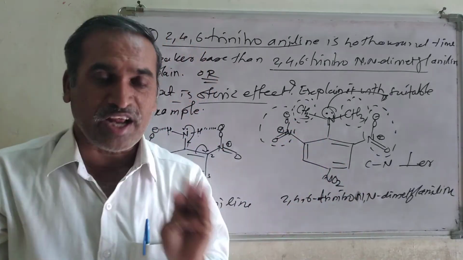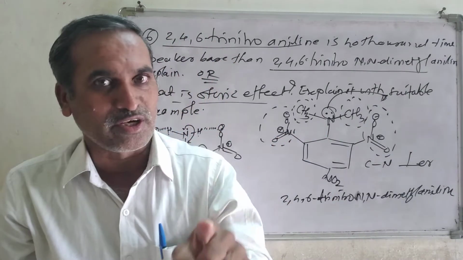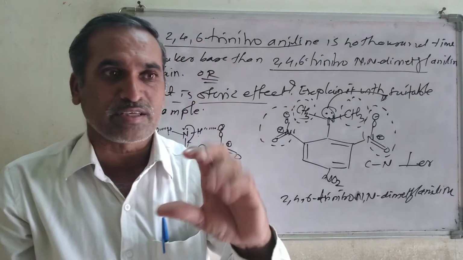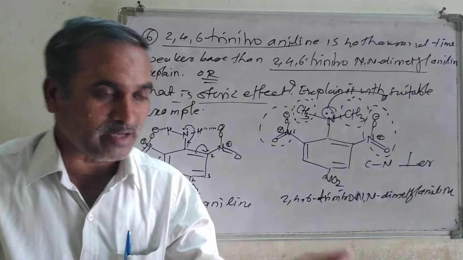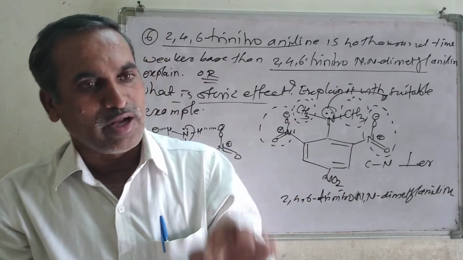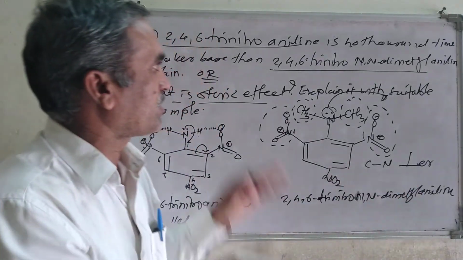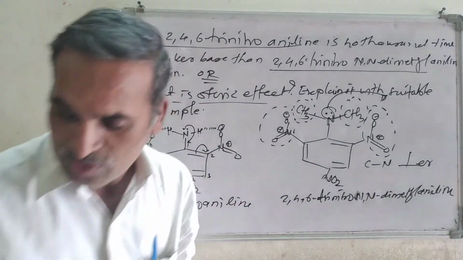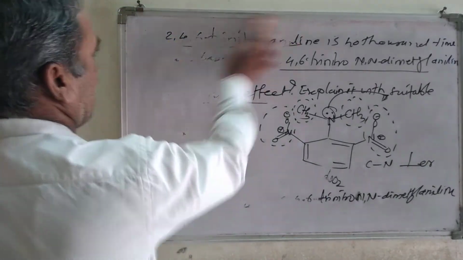aromatic bases. There are three kinds of bases: one is aliphatic bases, second one is aromatic bases, and third one is heterocyclic bases. Aliphatic bases and aromatic bases, we have covered all the applications. Now moving toward the heterocyclic bases. Let us see here heterocyclic bases. Third one, that is heterocyclic bases.